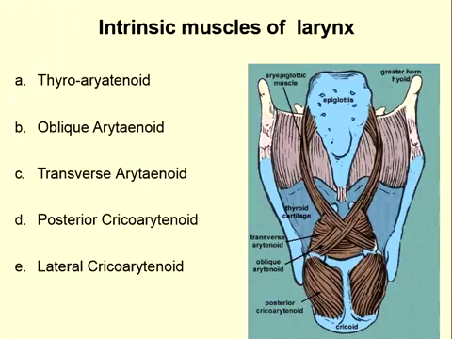Intrinsic muscles of the larynx. The intrinsic muscles of the larynx include the thyroarytenoid muscle, oblique arytenoid muscle, transverse arytenoid muscle, posterior cricoarytenoid muscle, and the lateral cricoarytenoid muscle, as the names indicate the locations of the muscles.